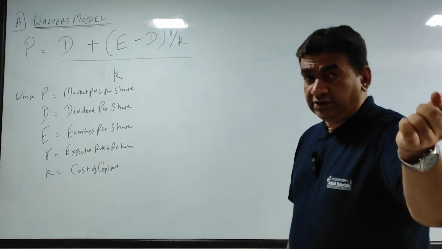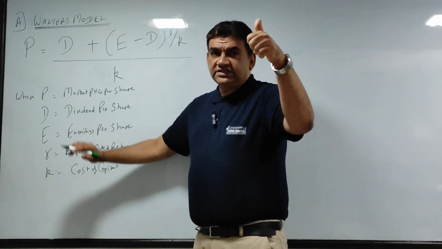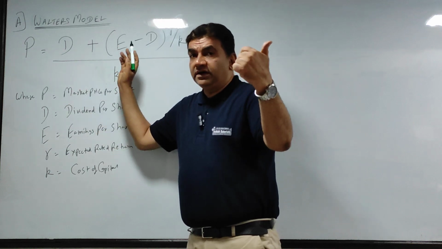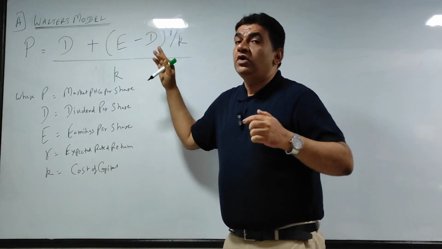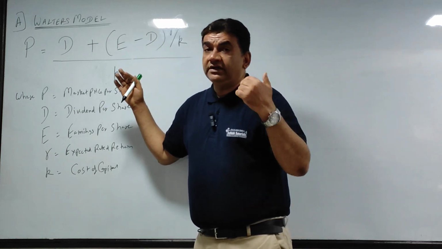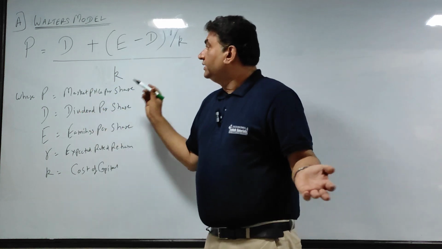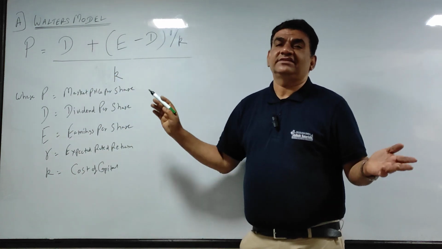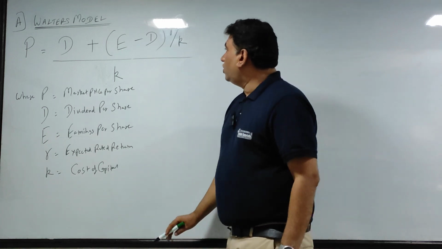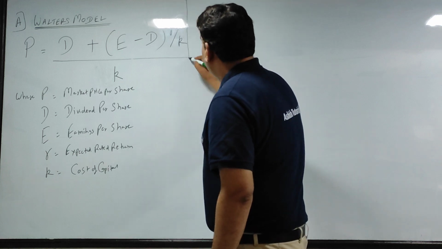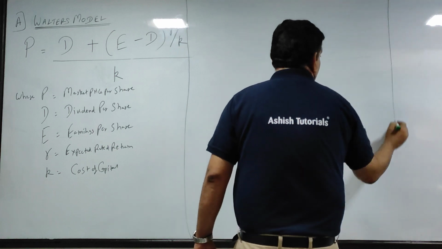Now you get market price per share as per the Walter model, where he considers the dividend paid, the earnings made, the profits retained, that is the difference between the two, what is the expected rate of return by the shareholders, and what is the current cost of capital. So keeping in mind all these factors, he has developed his model. Got it? On that basis, now let us solve an extra sum I have made.